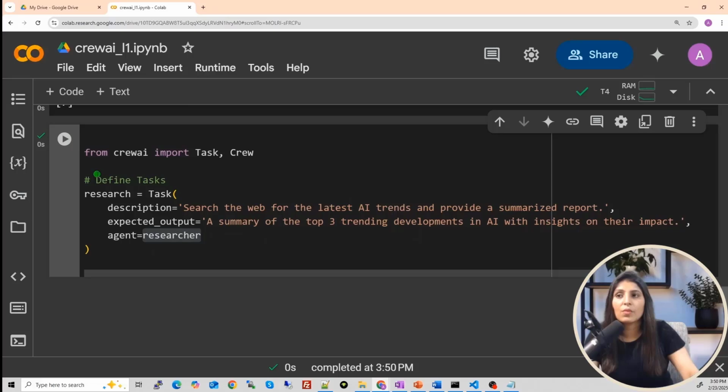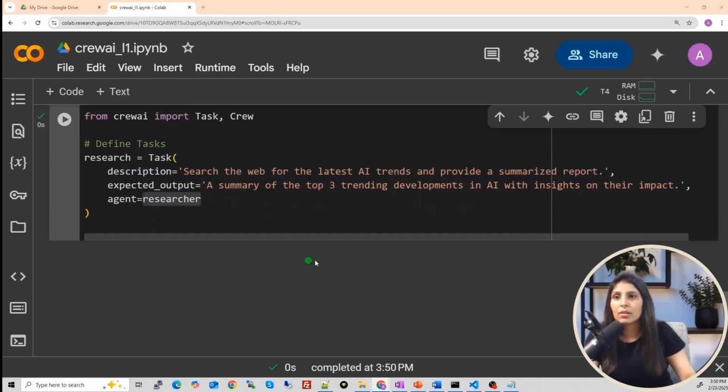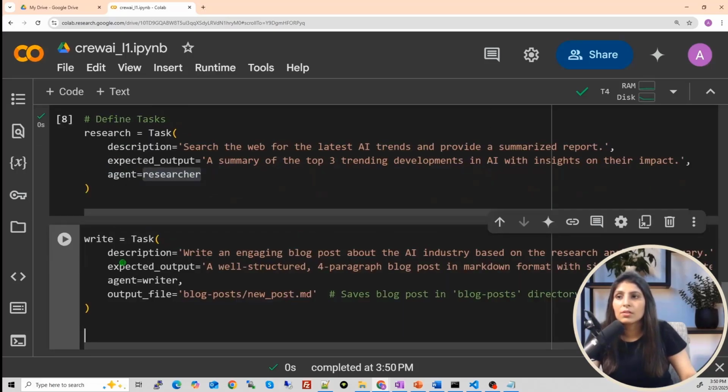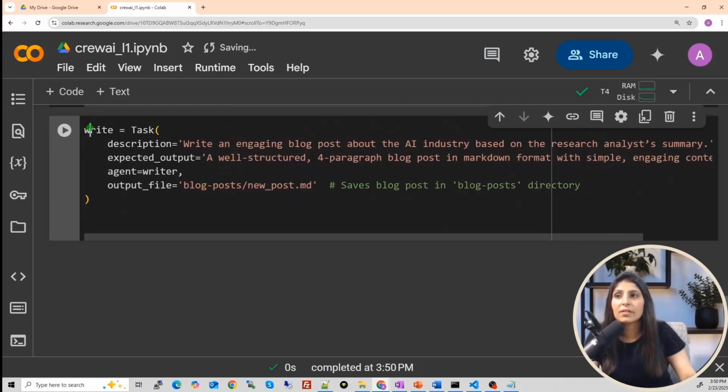Now let's run it. Now we have to define the second task. So this is the second task. Write. Creating a task again. Which agent? Writer agent. We are mentioning that this task will be given to writer agent, and the expected output should be in this format.